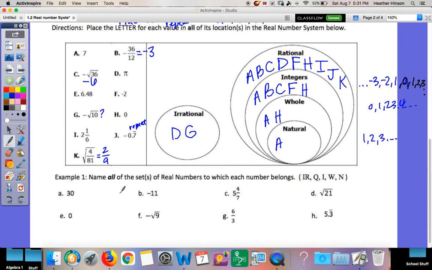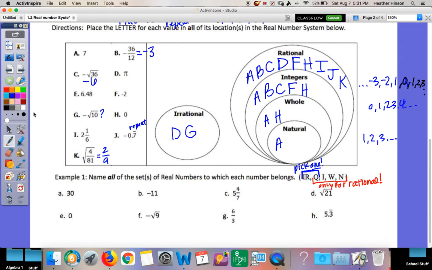Okay, so let's see if we can classify these. This is what it's going to look like on a test, a quiz, a bell work, or any of that stuff. So you'll just have a number and you'll just write out the letter that it belongs to. So remember, you're going to start with irrational or rational. You have to pick one and only one. If it's irrational, you're done. If it's rational, you have to go down this list. This is only for rational.